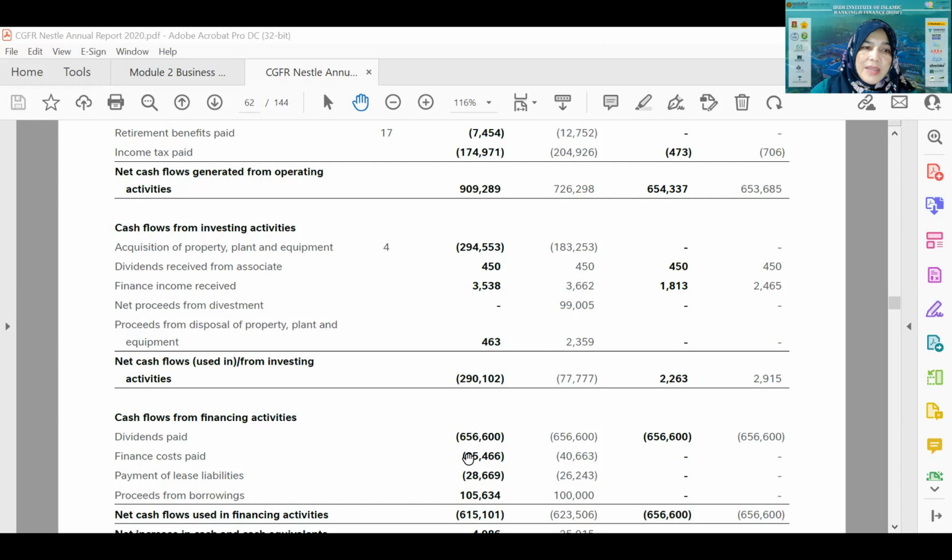And then this is the finance cost paid. The finance cost incurred on the loans that they take from the banks. So this is the finance cost or the interest cost, or if they take financing from Islamic sources, of course it is the financing cost.